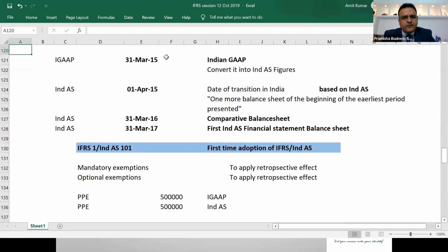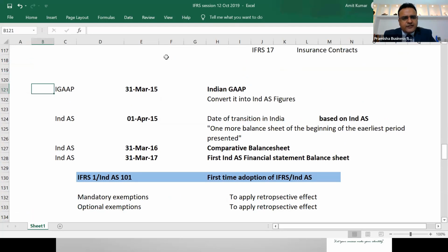Now there's bound to be a difference when you're converting your IGAAP balance sheet to Ind AS. There's bound to be a difference in assets and liabilities and in the total net worth of the company. Where will we take this difference? We'll adjust all these differences against the retained earnings. This is all about the introduction and how we'll go about the conversion process to IFRS or Ind AS.